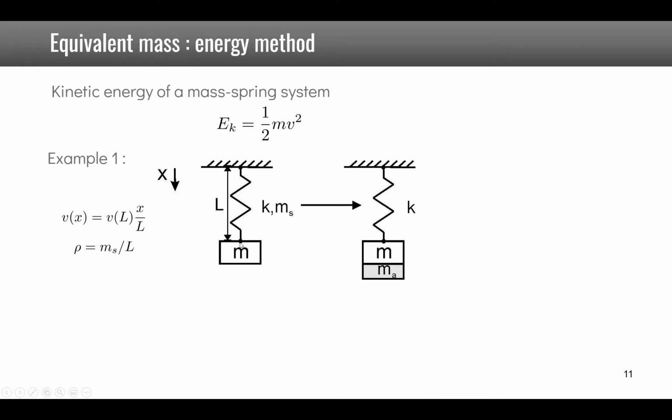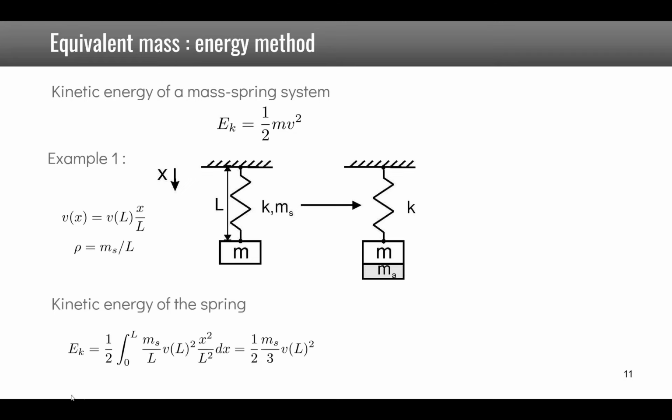And between the two, we assume that the profile is linear, so it is given by this expression. The density here is the linear density, it's the mass of the spring divided by its length. Now we can just compute the kinetic energy of the spring by integrating from 0 to L 1/2 times rho times the velocity squared, which is given here. And if we perform this integration, we end up with a simplification to 1/2 m_s/3 V_L squared. So this is actually showing that this additional mass is m_s over 3.